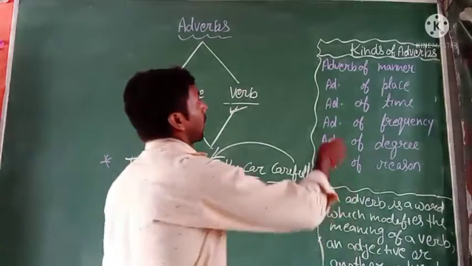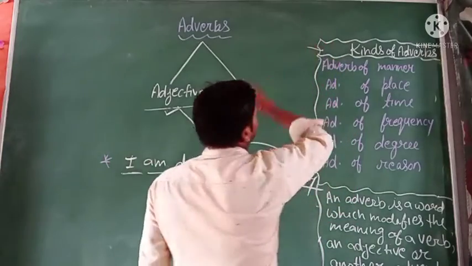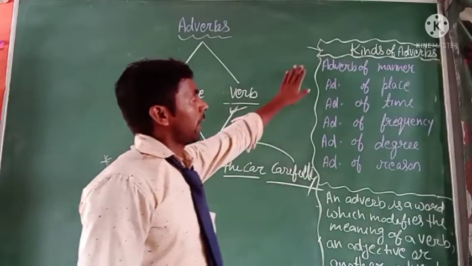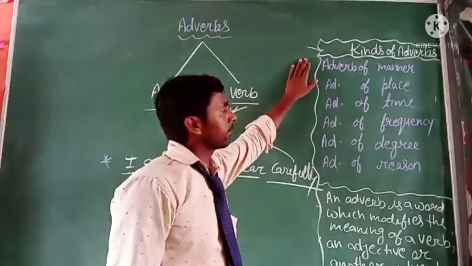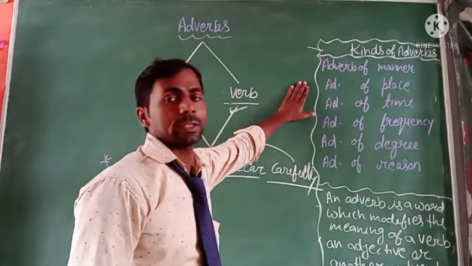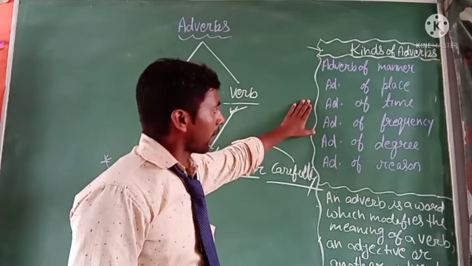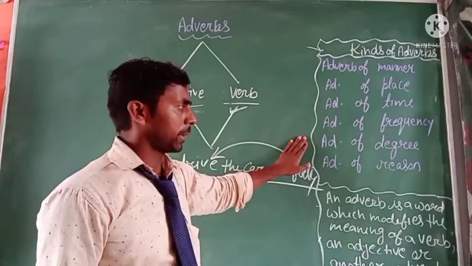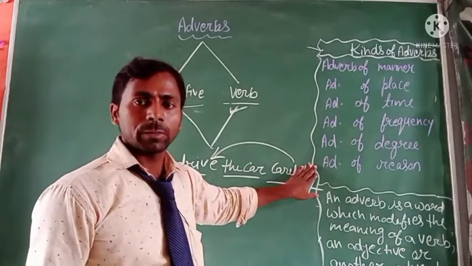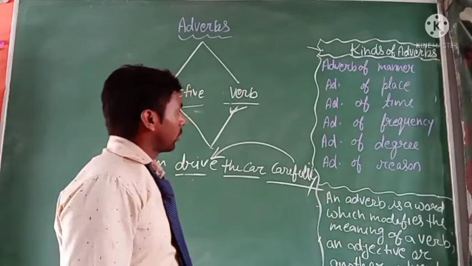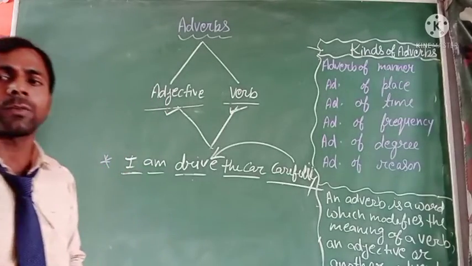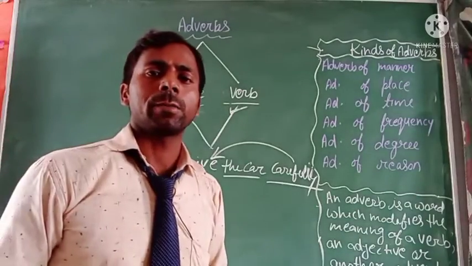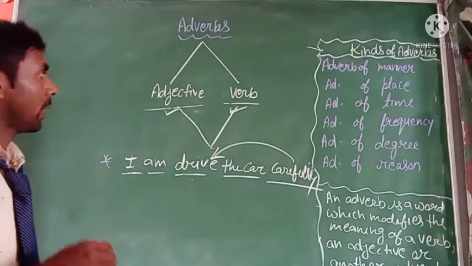Here are some kinds of the adverb: adverb of manner, adverb of place, adverb of time, adverb of frequency, adverb of degree, and adverb of region. So we have to learn them one by one, all the adverbs. So listen carefully and watch out.